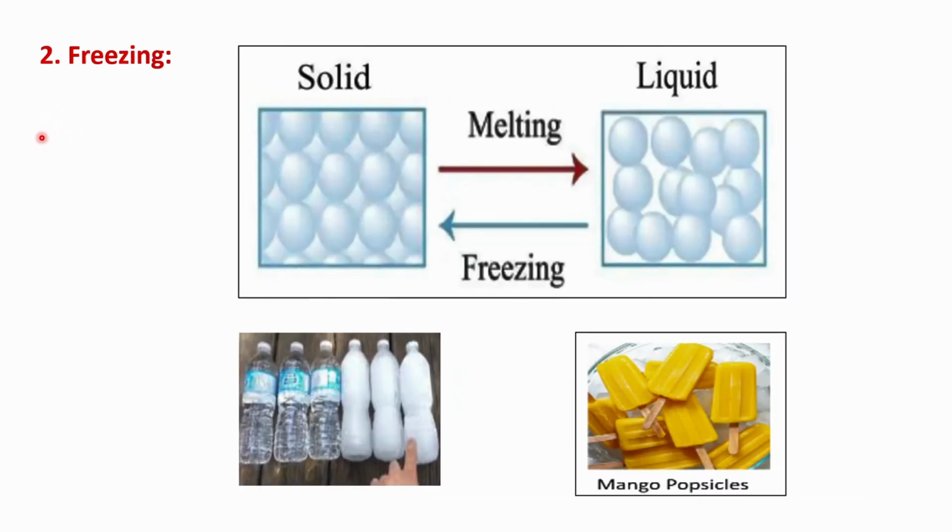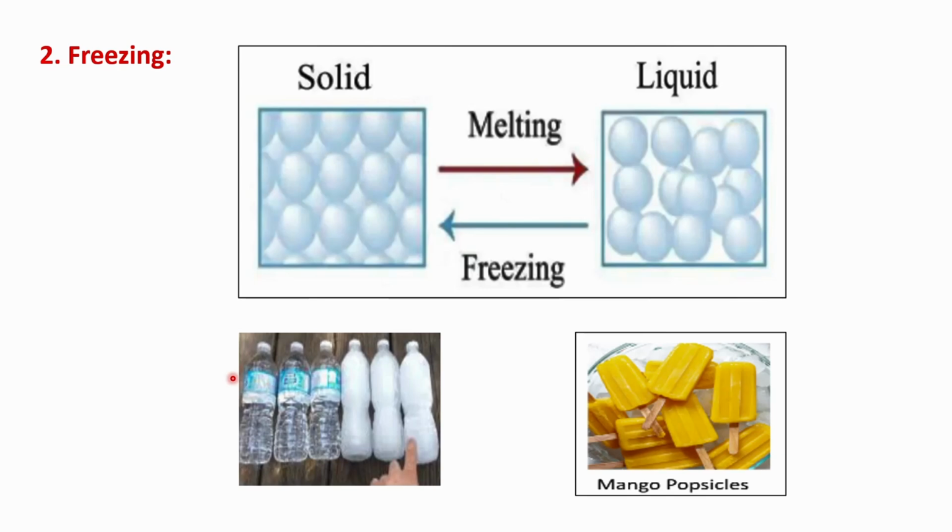Freezing. Freezing is the opposite process of melting. If the liquid is cooled again, the particles will move close to each other, and the forces of attraction will hold them in fixed positions. After that, the particles pack more closely together to form a solid. So freezing is the change of matter from a liquid to a solid when heat is removed or when it's cooled.